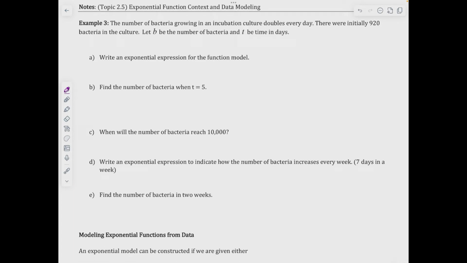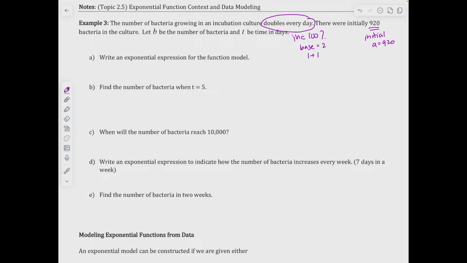Okay, so the number of bacteria growing in an incubation culture doubles every day. So what that means is it's going to increase by 100% if it's doubling. So that means that my base value is going to be 2. And the reason why is because it's 1 plus 1. The 100% converted to a decimal is 1. There were initially 920 bacteria, so this is my initial amount. This is what I need to know. Okay, so that means that A is equal to 920.